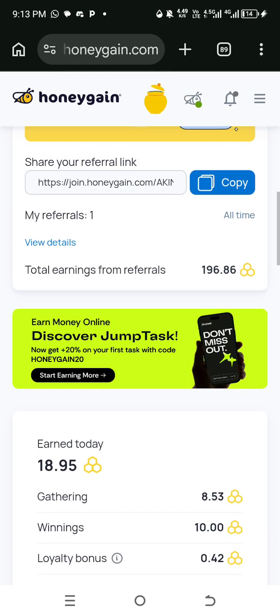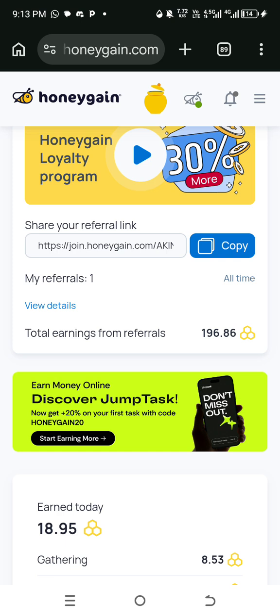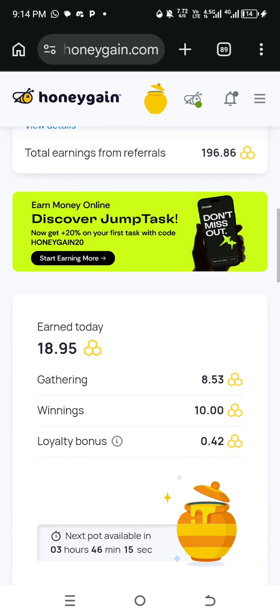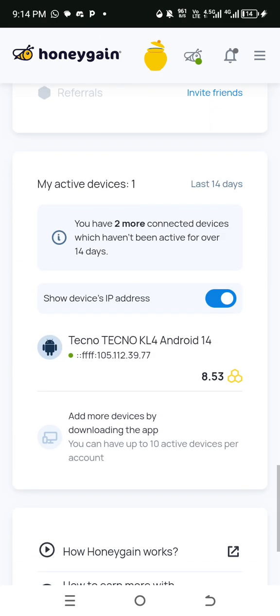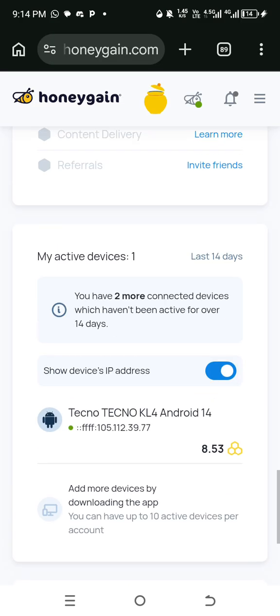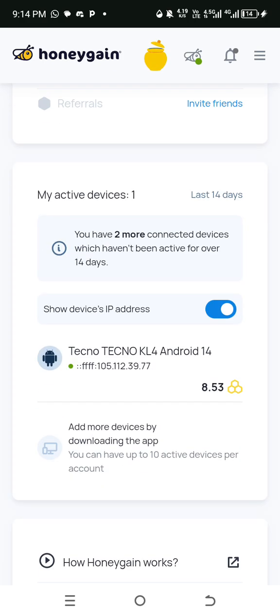You can also refer, but this one is not really necessary. The necessary thing is to have devices to connect. You can also use just one phone. It's not necessary to connect many devices to earn, but to earn faster, it's advisable to connect many devices. You can see this is my phone, this one is Tecno, so I can connect many devices. Everything will be showing here.